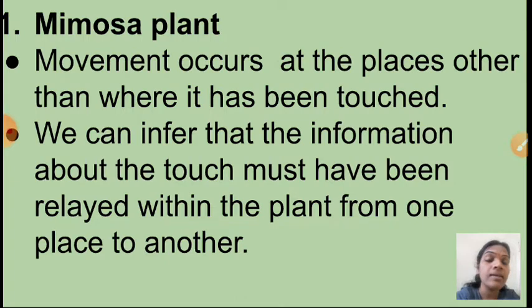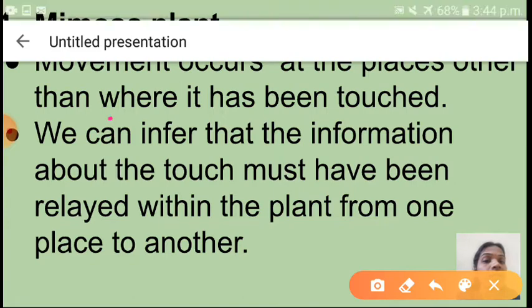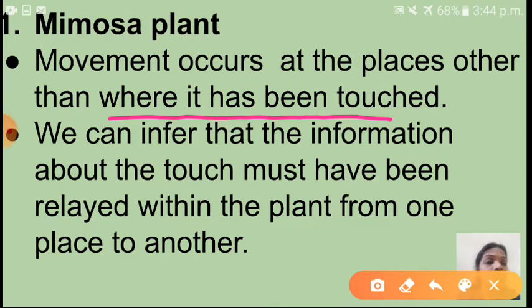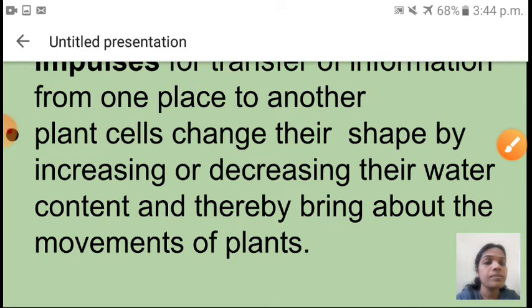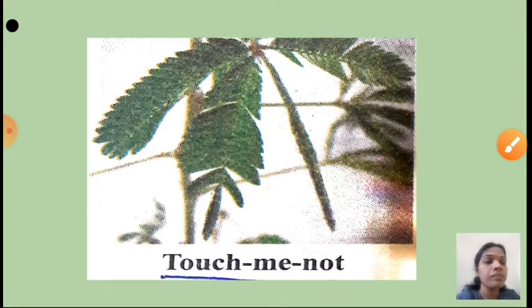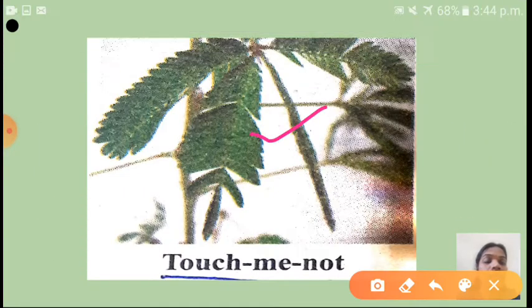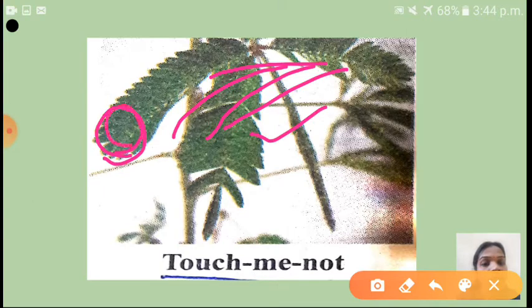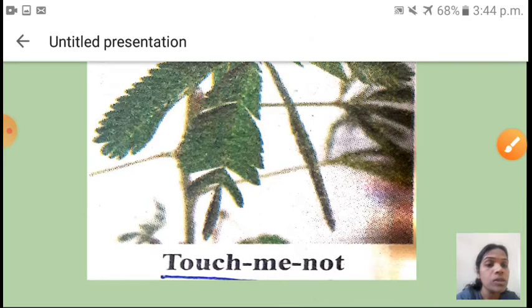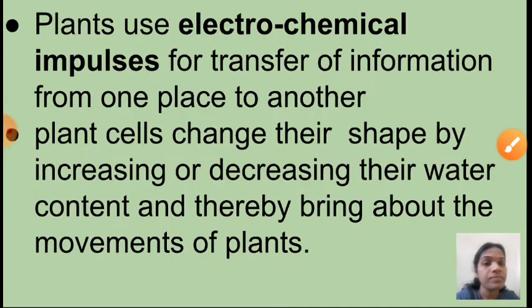Children, see here, the movement occurs at places other than where it has been touched. Suppose this is that plant, the mimosa plant, touch me not plant. When we touch this part, the whole set of leaflets will close. Even if we touch just this much part, the whole leaflet will close. What is the reason for this?